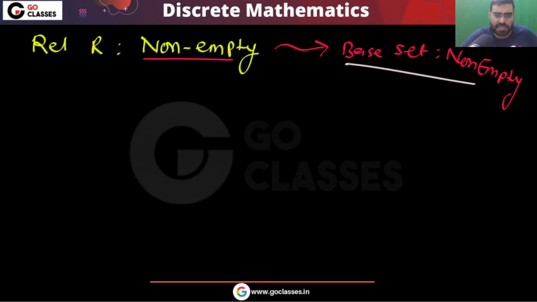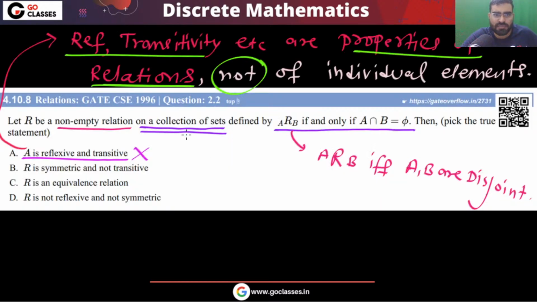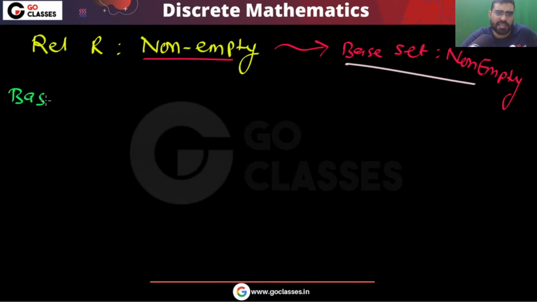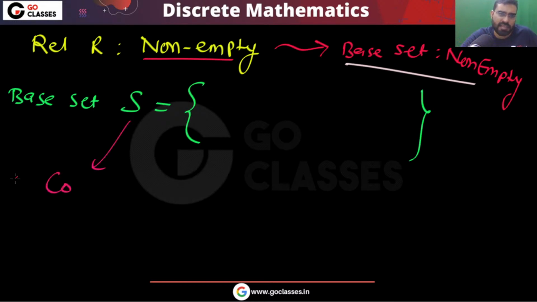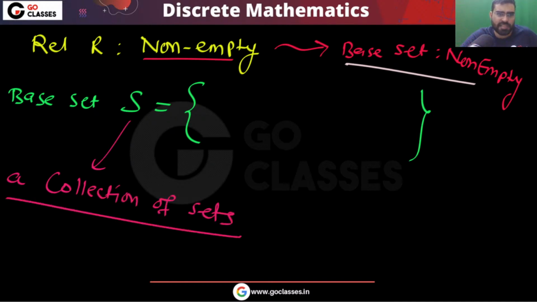Now you have a base set, a collection of sets. Let me call the base set S. In this base set, what do we have? This is a collection of sets.